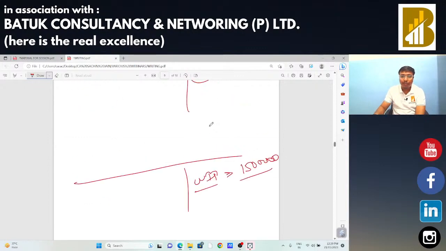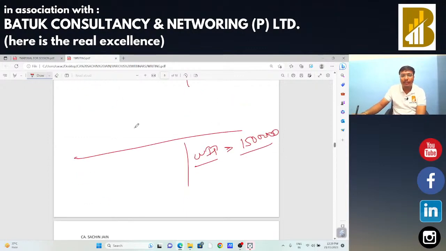Suppose last year on 31st March the entity booked 15 lakh rupees as WIP, and when you check the bank statement of April, May and June, in these 3 months the entity has received around 20 lakh rupees or 25 lakh rupees. In that case, the WIP mentioned in the last financial year was wrong.